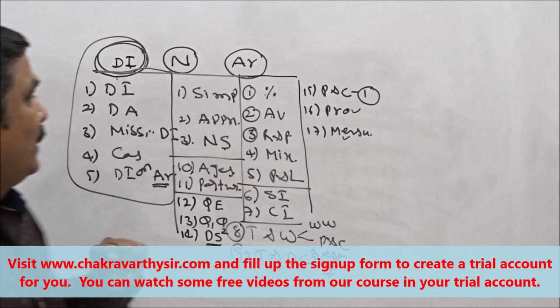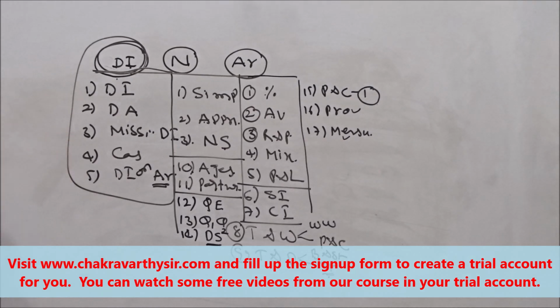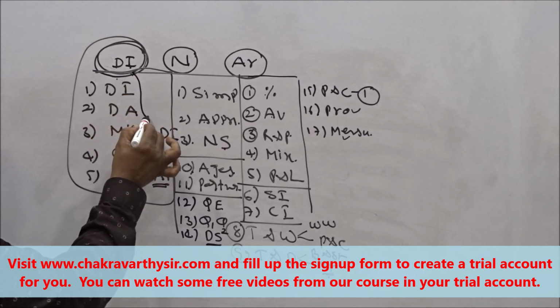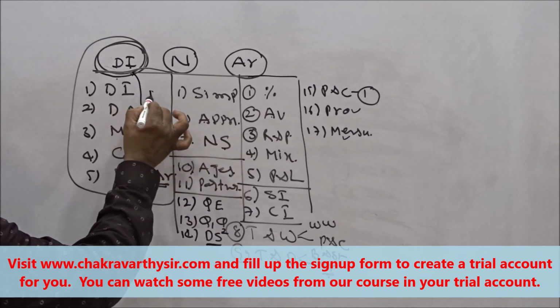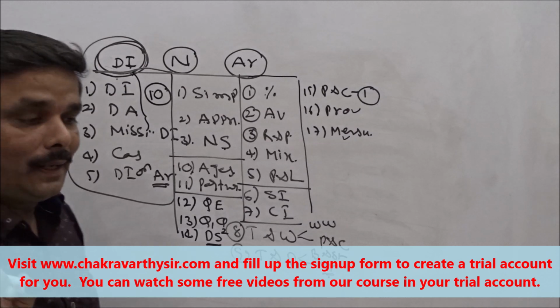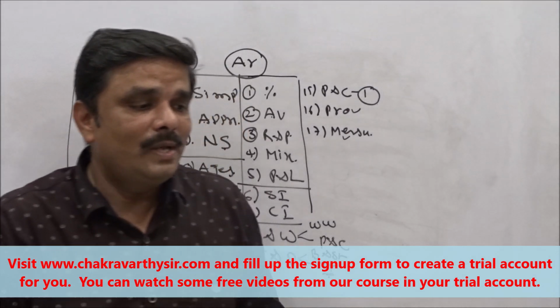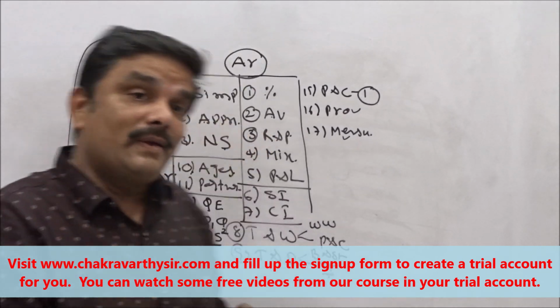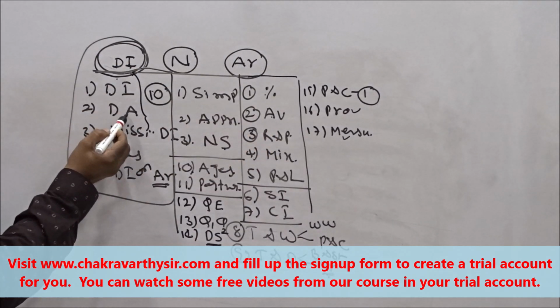Now, coming to the preliminary examination, how many questions can you expect? Students, from data interpretation in the preliminary examination, you can expect 10 questions. Last time also, they gave 10 questions from data interpretation and 5 questions from data analysis separately.